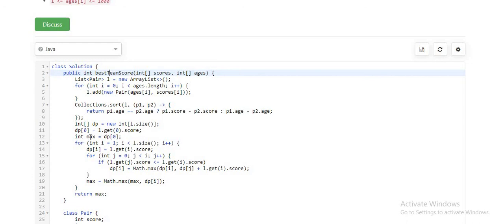Then similarly, that would be my maximum value. Next, I have created the external for loop which starts from the next index, that is I equal to 1. In this, the DP of I will be the score of that player. Now, the next for loop is again the standard implementation for the longest increasing subsequence problem. In this, I have created another for loop which goes from 0 to the ith index.